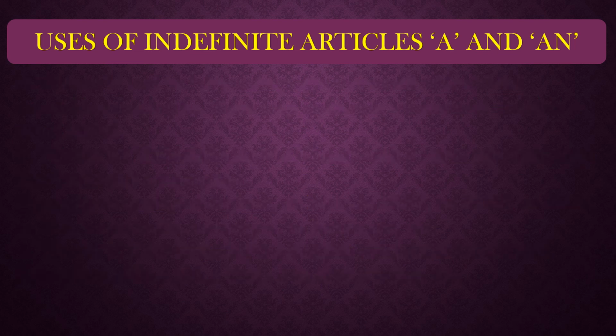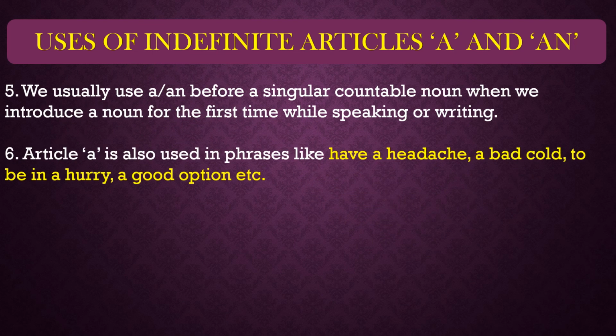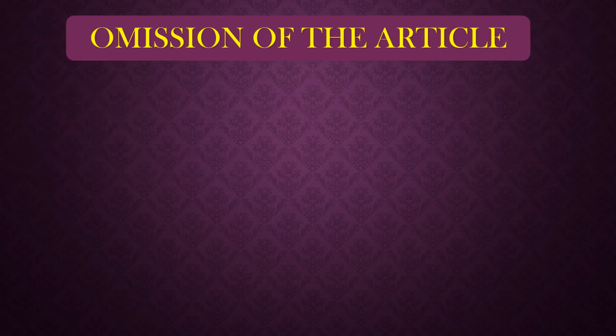Got it? Next rule is that we usually use a and an before a singular countable noun when we introduce a noun for the first time while speaking or writing. If we are introducing a singular countable noun the first time, then we use a or an. Article a is also used in phrases like I have a headache, a bad cold, to be in a hurry, a good option, etc. These are the small phrases in which we use the article a.